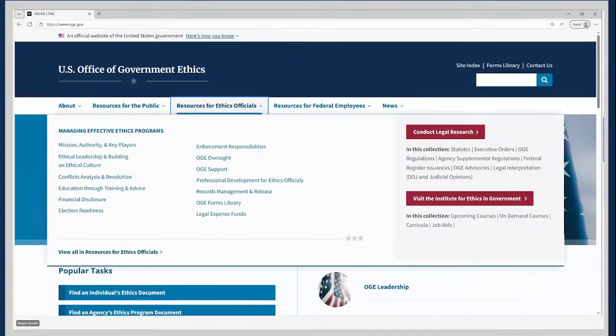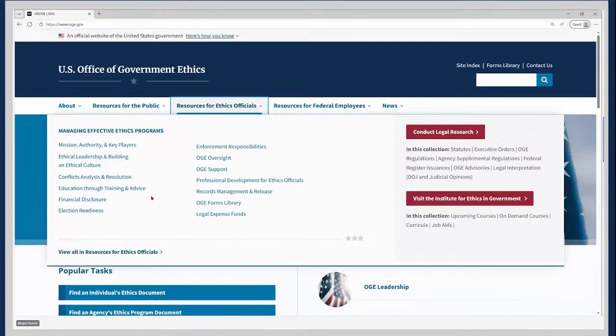Now, for the purposes of this demo, we are going to focus on the tabs Resources for Ethics Officials and Resources for Federal Employees. The Resources for Ethics Officials tab was designed for you and is organized around managing effective ethics programs, as well as providing you information on OGE's dual roles of oversight and support.